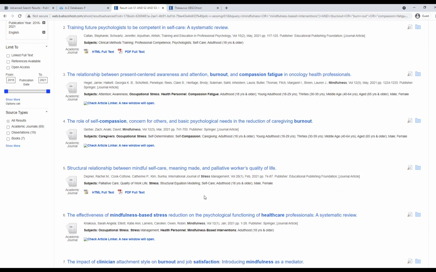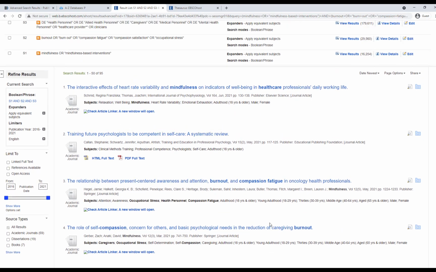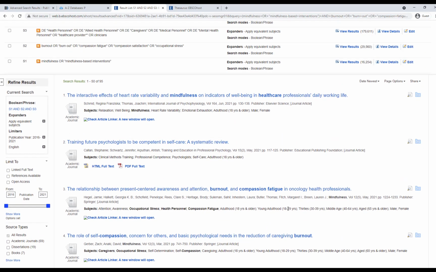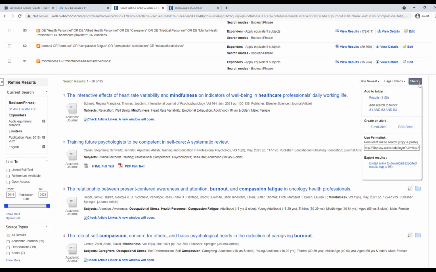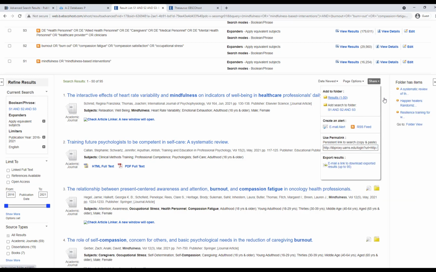Now, just like we did in PubMed, my next step would be to refine my search based on reviewing my results. But we won't walk through that in this case since we already did it in PubMed. However, once I've done that to my satisfaction and I have a set of results that I want to save or send from PsycInfo, the way I go about that in Ebsco databases, so PsycInfo or CINAHL, I click on Share here. I'm going to add these results to a folder.